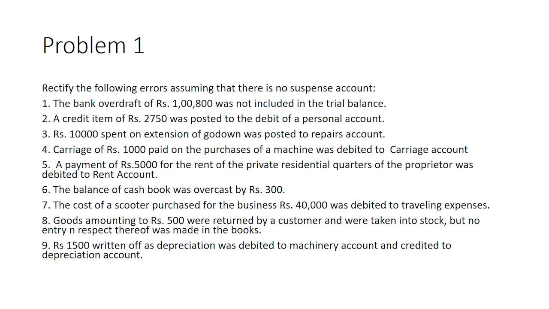The bank overdraft of rupees 1,08,000 was not included in the trial balance. That means the bank overdraft balance has been completely omitted. This is an error of omission which can be corrected by merely showing it in the trial balance or adding it up in the trial balance. This does not require a special journal entry.